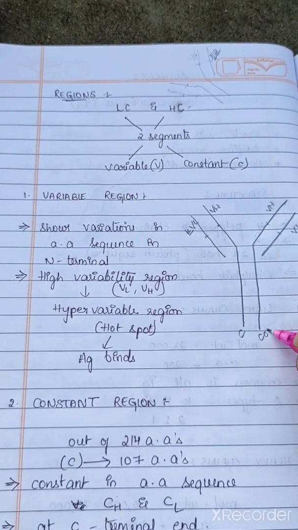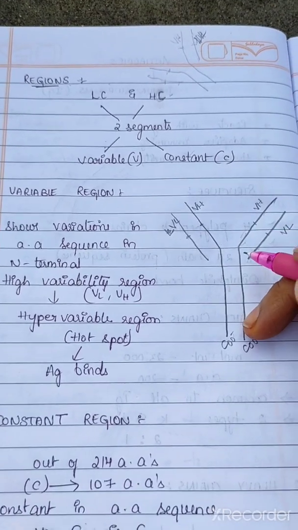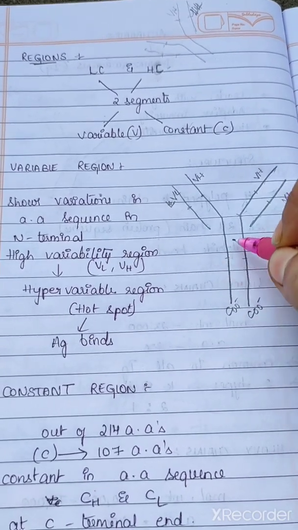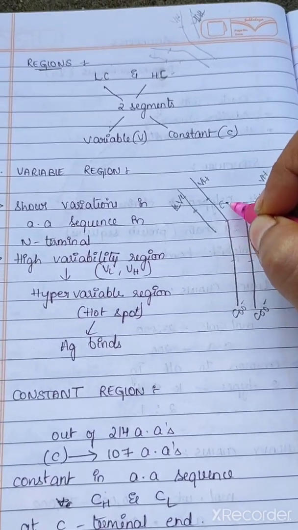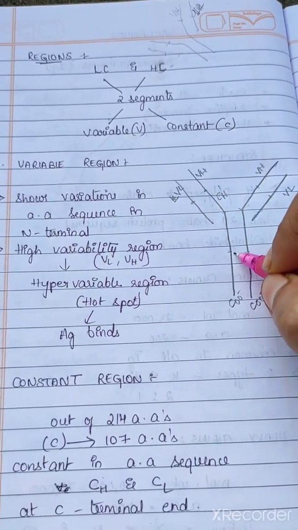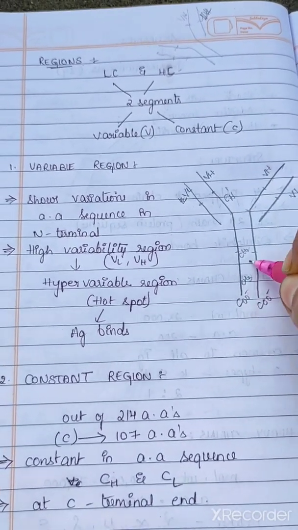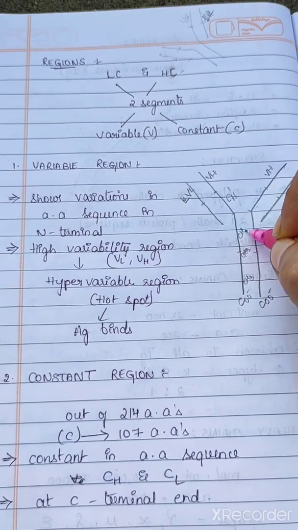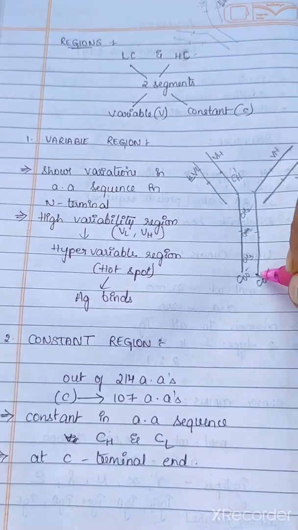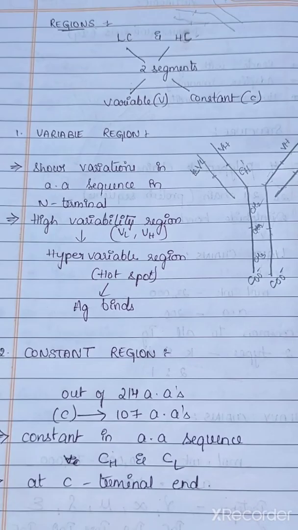As it is having COO minus at this end, we call this the C terminal end, and this constant region is again divided into 3 types in heavy chain: CH1, CH2, CH3. So CH1, CH2 and CH3. In some cases this is divided into 4 parts. Okay, I will tell you where it is.